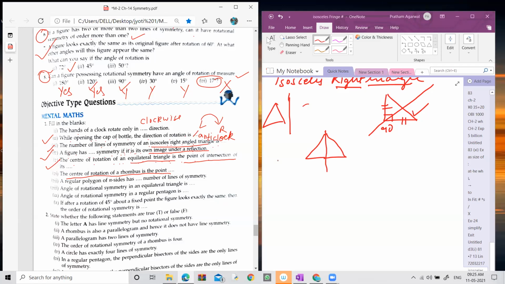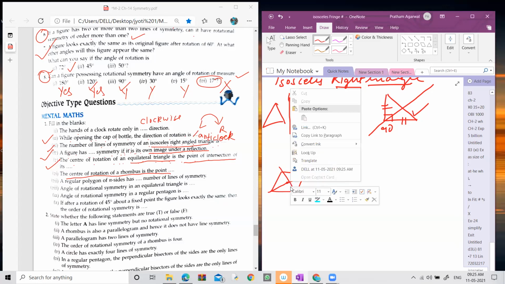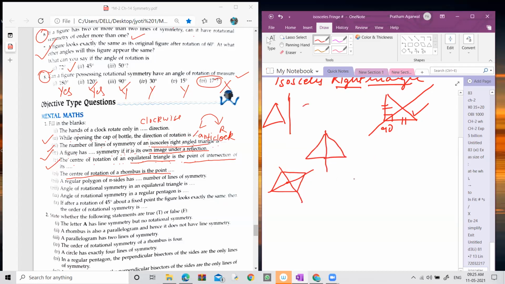The center of rotation of a rhombus. Suppose this is a rhombus whose all sides are equal, and I'm talking about the center of rotation. Where is the center of rotation of a rhombus? It is the point of intersection of the diagonals. Intersecting point means where the two diagonals meet each other. This is called the intersection of the diagonals. Okay, I hope it is clear. Yes, ma'am.